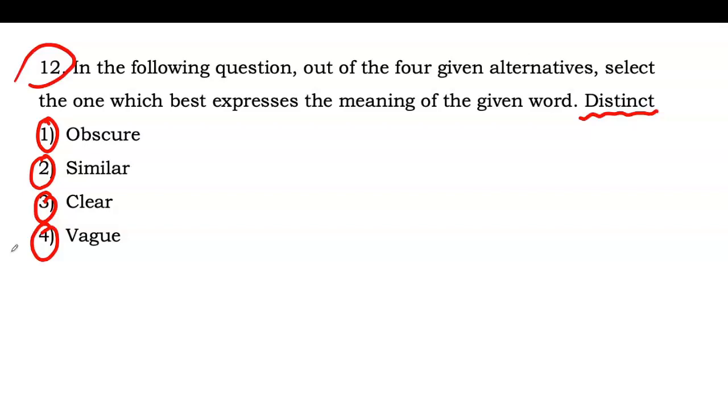Clear means easy to perceive, or we can say understand, we can say easy to interpret. Sorry. Vague we can say thinking or communicative in an unfocused or imprecise way. Okay. So in this way, we have a synonym of distinct is option number third, that is clear. Question number 12. So third will be the correct answer.